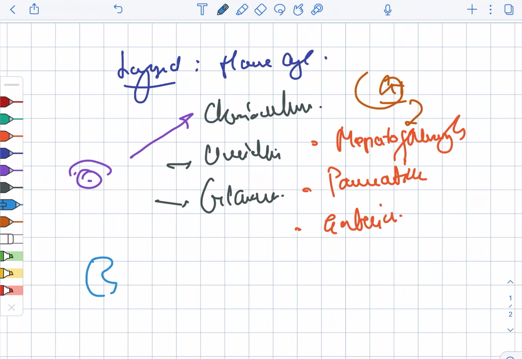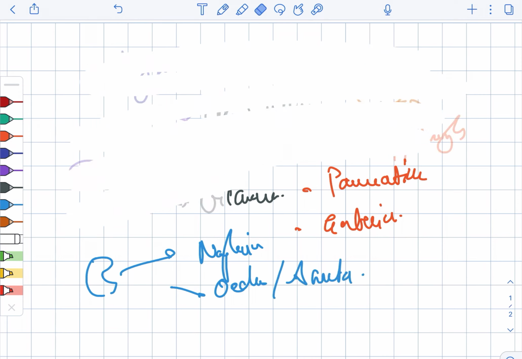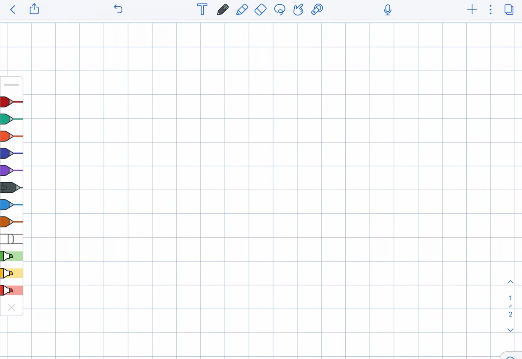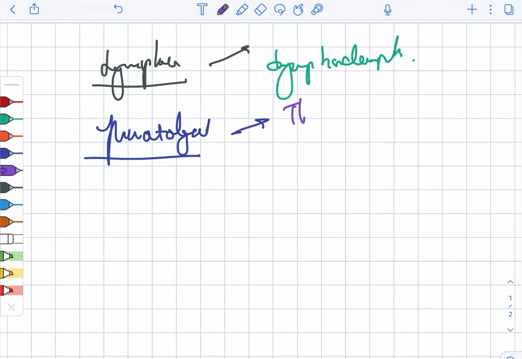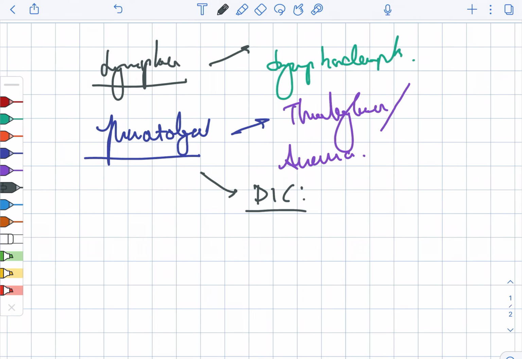Now looking at the renal. Renal, it can include the nephritis as well as the edema or the ascites. Now looking at lymphatics. In lymphatics, it includes the lymphadenopathy. And looking at hematological, it includes the thrombocytopenia as well as anemia and the DIC, disseminated intravascular coagulation.